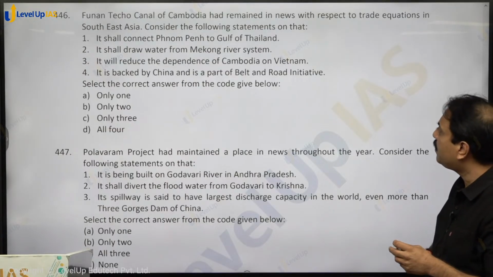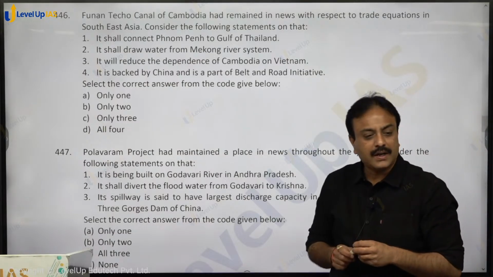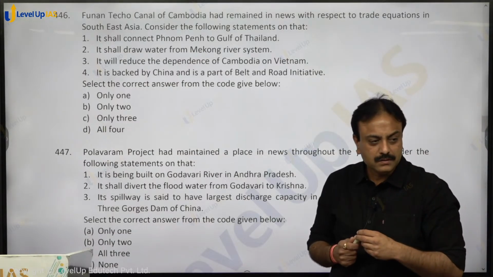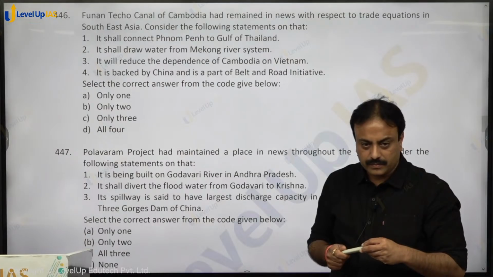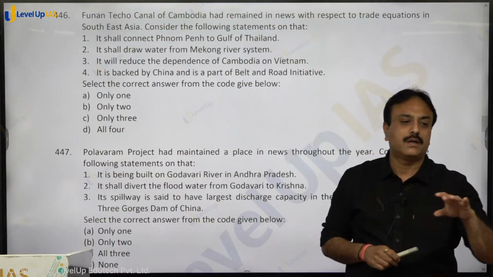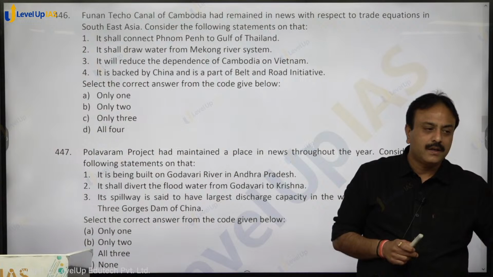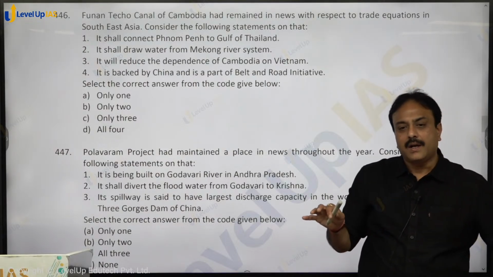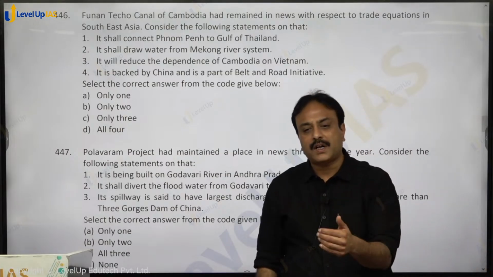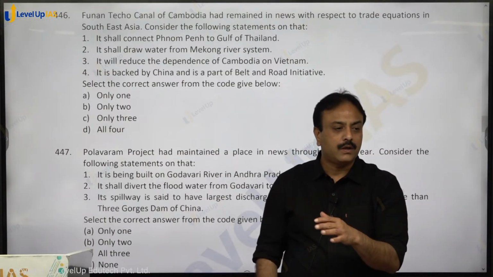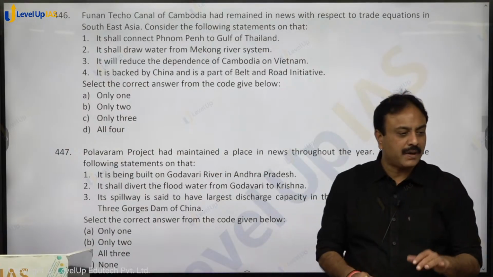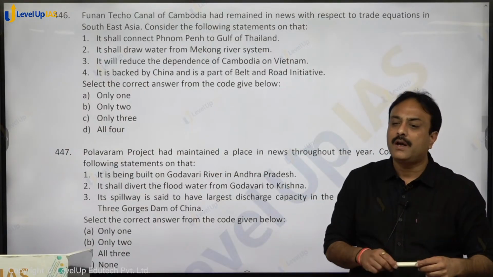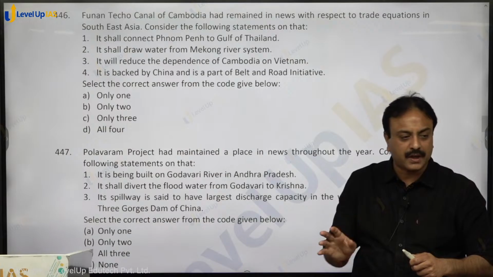Consider the following statements on that Funan Techo Canal, heard of that? The Mekong river makes a delta at Ho Chi Minh City in Vietnam, right? Cambodia is dependent upon water transport through river Mekong to reach the ports of Vietnam, and from there it transports the goods to different parts of the world for cross-border trade.